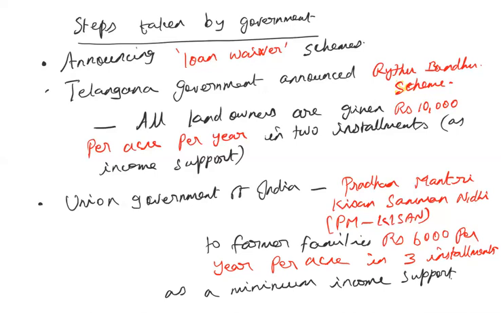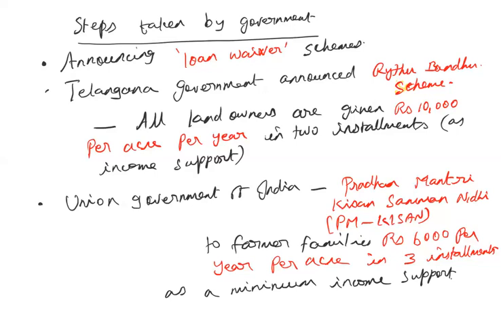All this, up to rural indebtedness, covers the measures taken by the government to solve the problems of agricultural finance in the rural areas.